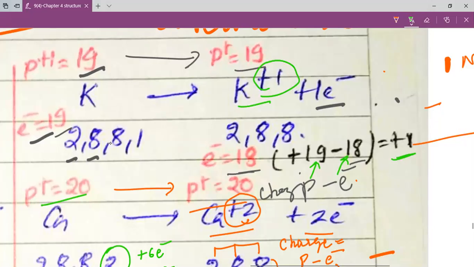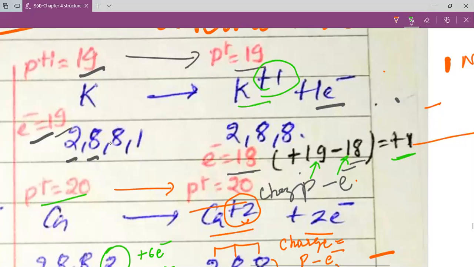Same way, my dear students, if we think about fluorine, the electronic configuration is 2,7. To achieve octet, this fluorine gains 1 electron and becomes 2,8. So here the number of protons is 9, but the number of electrons is 10. So the charge is equal to number of protons, that is 9, minus number of electrons, that is 10. So it is 9 minus 10, which is minus 1, and that is why we write minus 1 charge on fluorine.